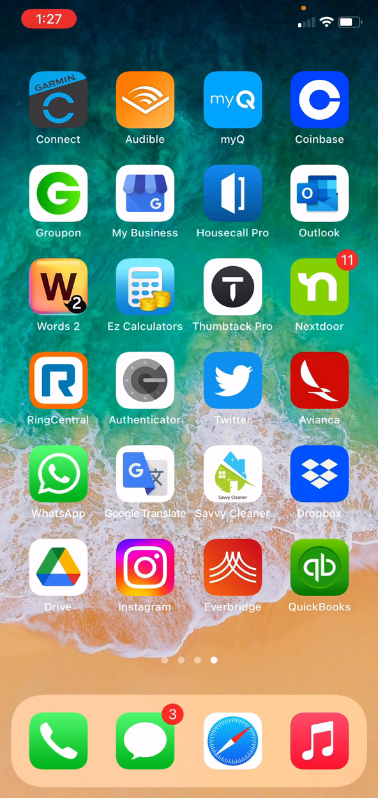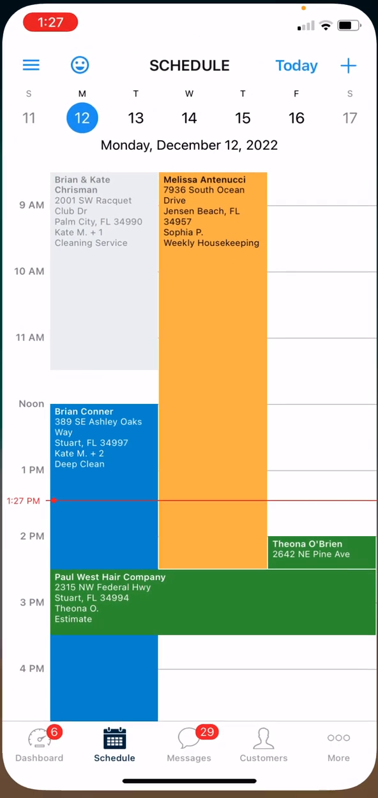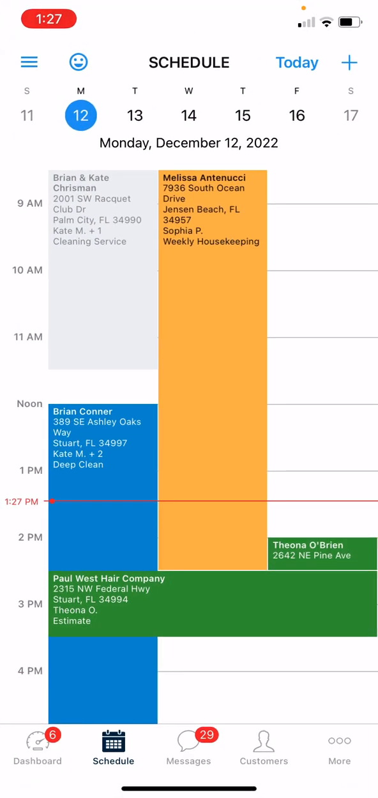Okay, so this is going to be a demo of the House Call Pro app. Our House Call Pro app is essentially the hub that we use to operate our whole business. It acts as your schedule and your way to track your time on the job and travel.